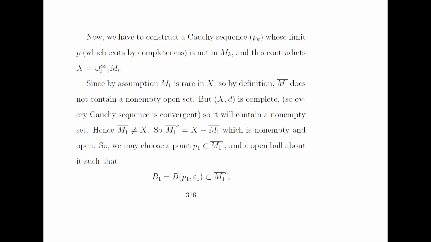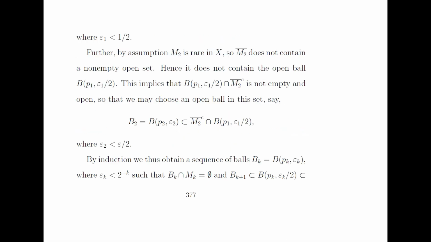Say the closure of M1 is not equal to X, so the complement of the closure of M1, which is X minus the closure of M1, is non-empty and open. So we may choose a point P1 in this complement of the closure of M1, and the open ball about this point, B1, centered at the point P1 having a radius epsilon 1, is a subset of the complement of the closure of M1, where epsilon 1 we consider is less than 1 by 2.